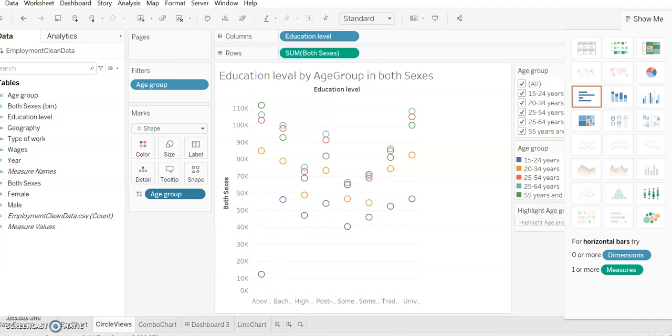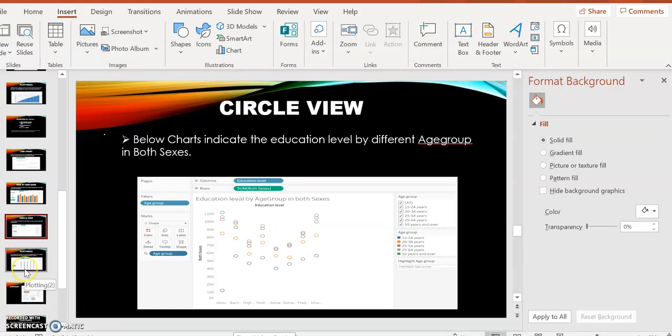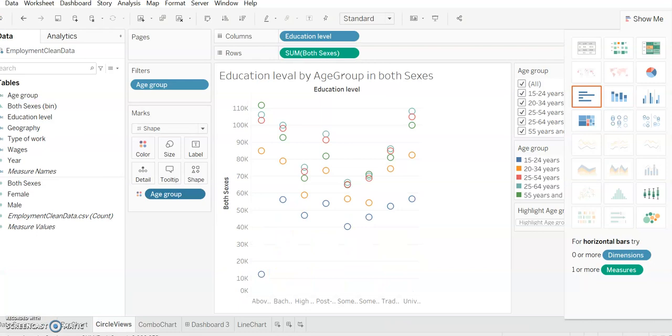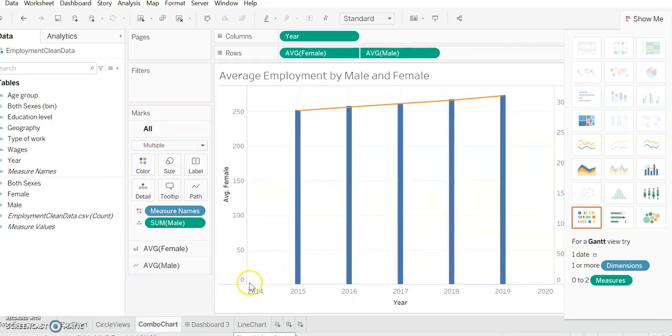So the next, the fourth chart, you can see this is my fourth chart. This is the combination of line and bar chart. It is called a dual combination. In this chart I put the year on a column and the average of female and male on a row.